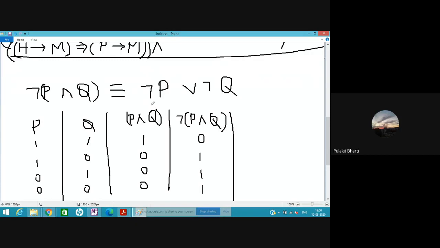Now let's contemplate this: NOT P AND NOT Q. What is NOT P? Not P here was 1, so NOT of 1 is 0. Similarly 0, and these two are 1.